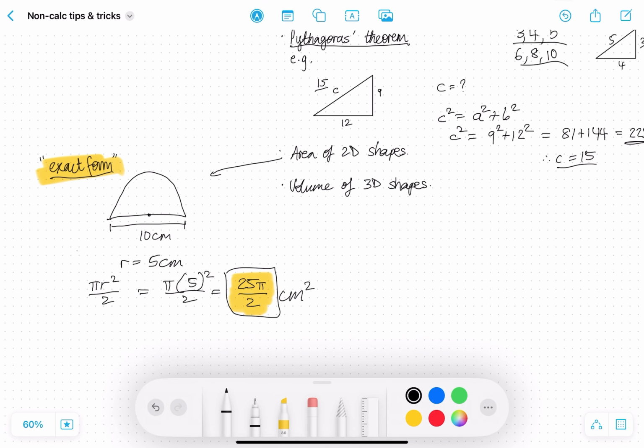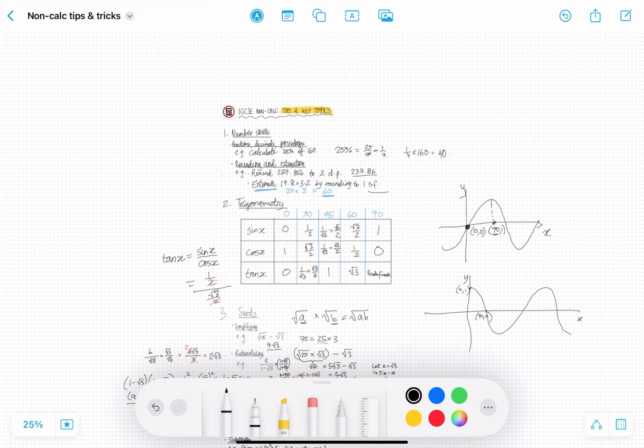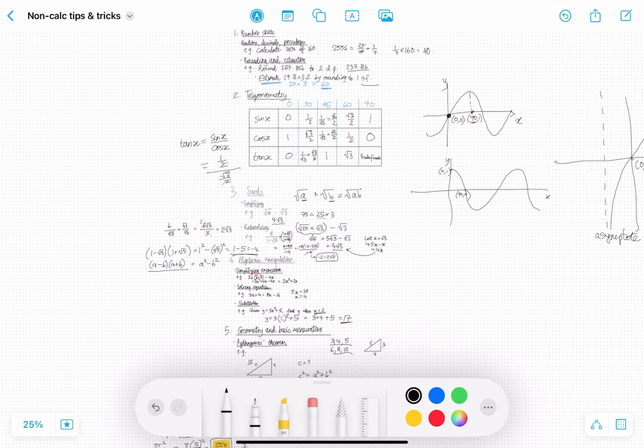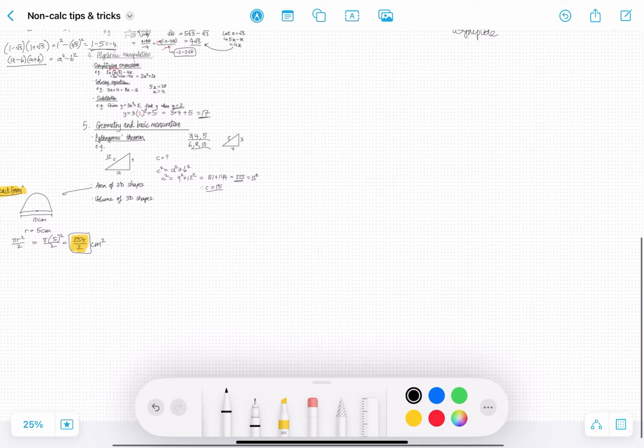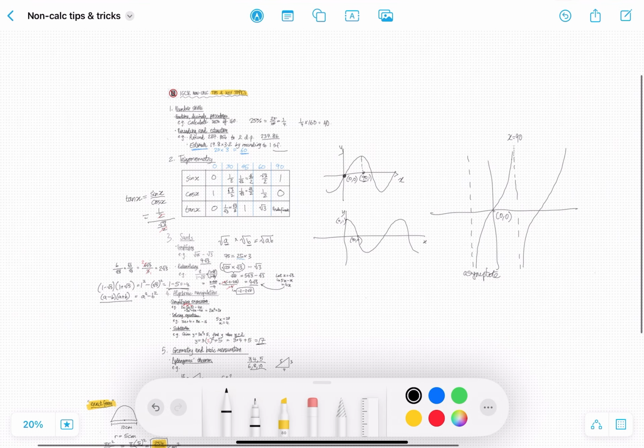And so, yeah, that's all the major topics that have been impacted by this change to the syllabus. A few tips I would give for the non-calculator paper is to firstly practice mental math daily.